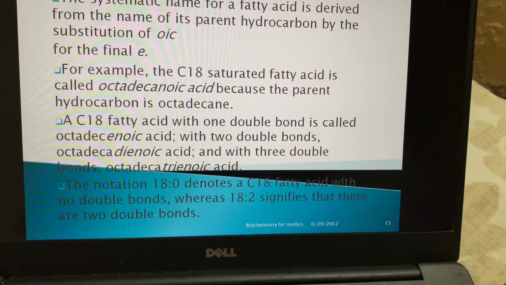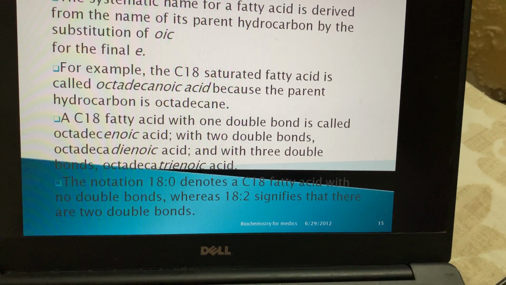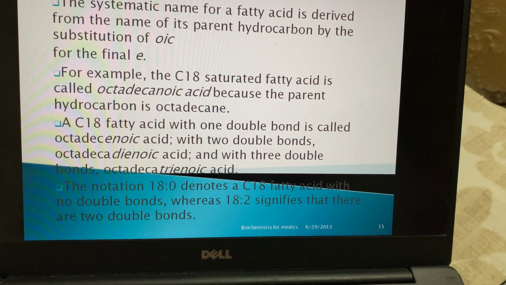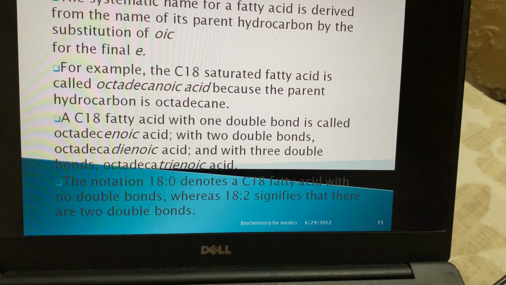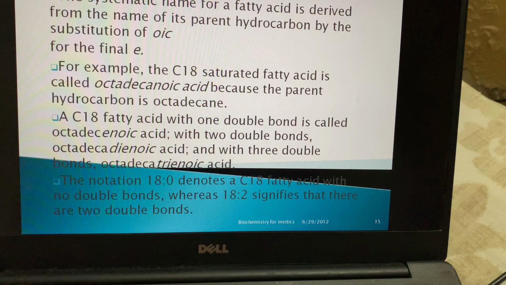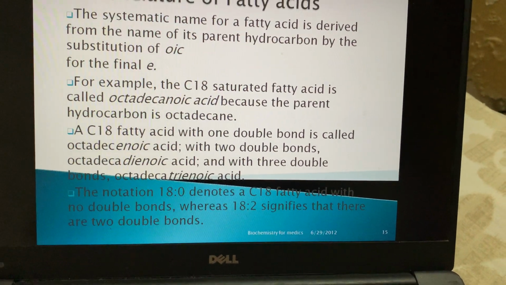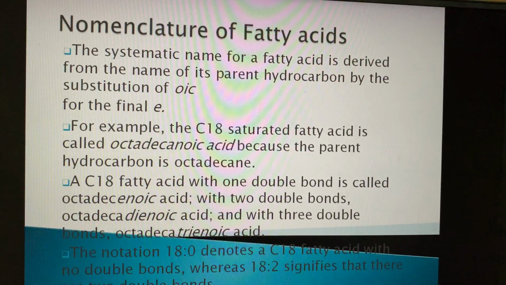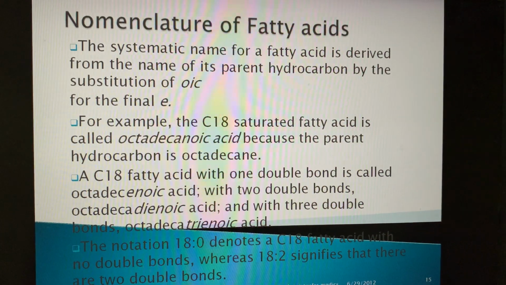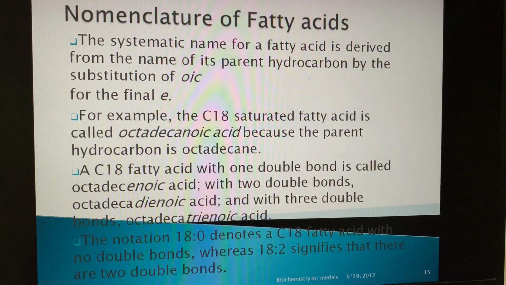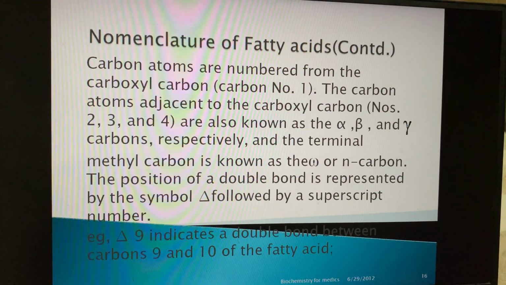The notation 18:0 denotes a C18 fatty acid with no double bonds, whereas 18:2 signifies that there are two double bonds. That's the way the nomenclature for fatty acids is represented.